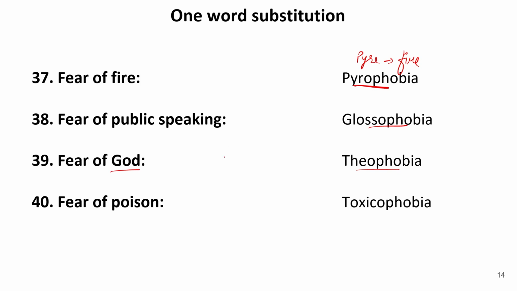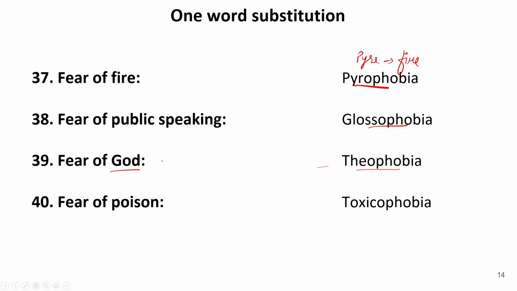Now, one more thing is there, that is theology. You must have heard this word. Now, theo refers to religious, when something is related to religion. And when something is related to religion, obviously we are talking about God. And for God, we use the word theo.